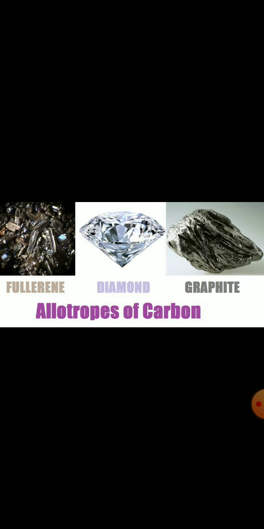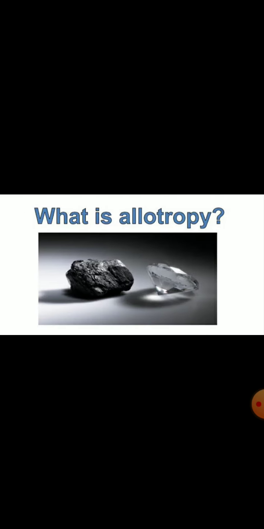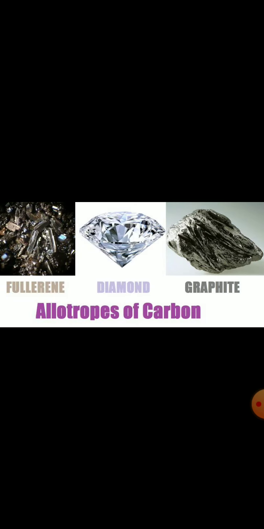It is also called Buckminster fullerene. So, you will remember the definition of allotropy, that is, the property of some chemical elements to exist in different forms. And you will remember the allotropes of carbon, which are diamond, graphite, and fullerene.